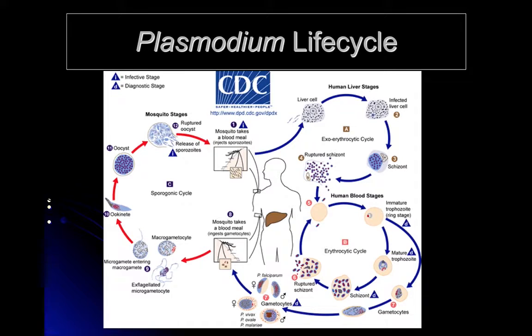So to remind you about that peripheral blood smear and its point of diagnosis in the cycle, the sporozoites again enter when a mosquito takes a blood meal, and then they head to the liver. In all different species of malaria, this occurs. But in Plasmodium vivax and ovale, we will find that there is a relapsing hypnozoite form that can later cause disease. And sometimes that incubation period could be weeks or months. In the human stages in the peripheral blood smear, we're typically going to see the rings. But in vivax and ovale, we might see some of those schizonts or gametocytes as well.